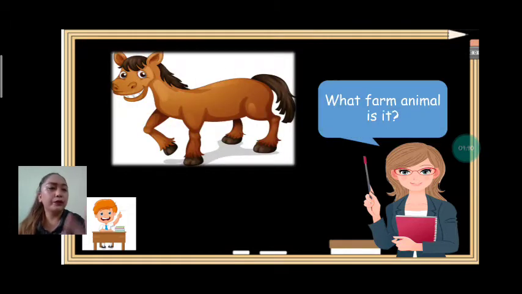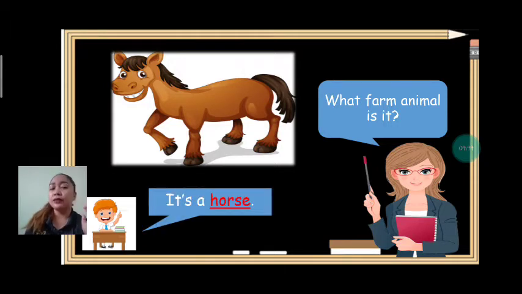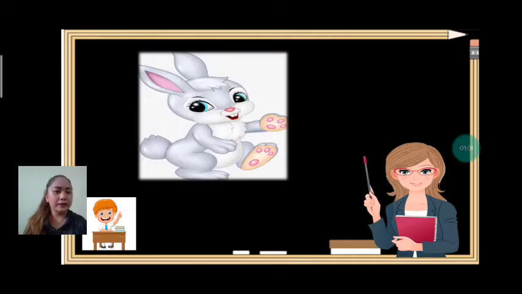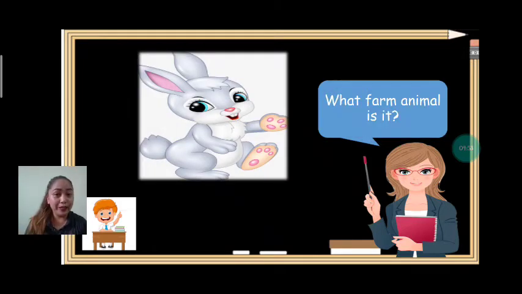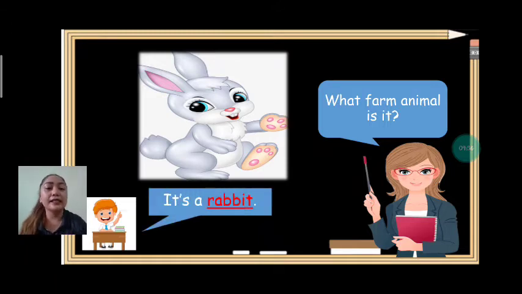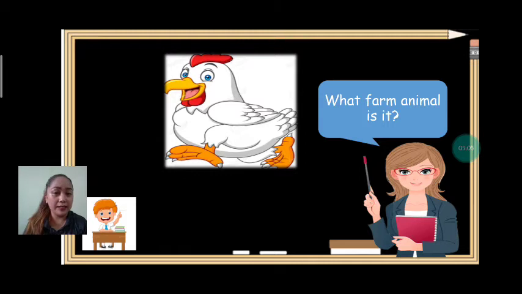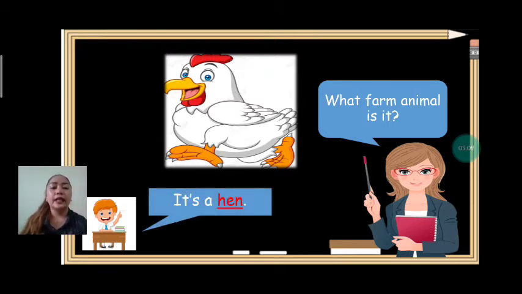Next, we have, what farm animal is it? Nay, it's a horse. Again, it's a horse. Very good. Next, what farm animal is it? Very good. It's a rabbit. One more time. It's a rabbit. Okay, how about this? What farm animal is it? Okay, it's a hen. Together, it's a hen.